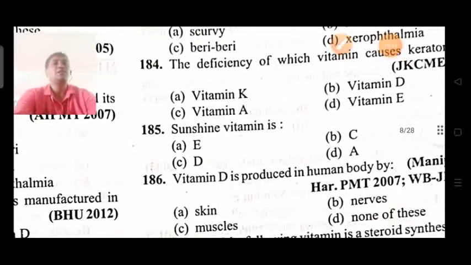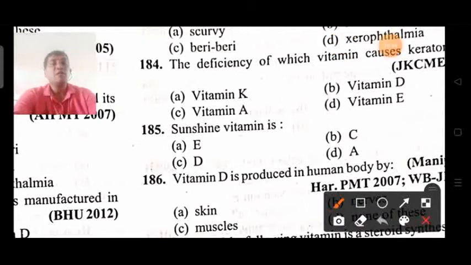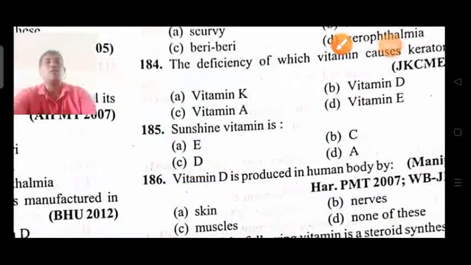Question 185, sunshine vitamin. Already we have discussed that the sunshine vitamin is produced from cholesterol, which is converted into vitamin D through sunshine. So here it is option D. Sunshine vitamin is vitamin D, also called calciferol.